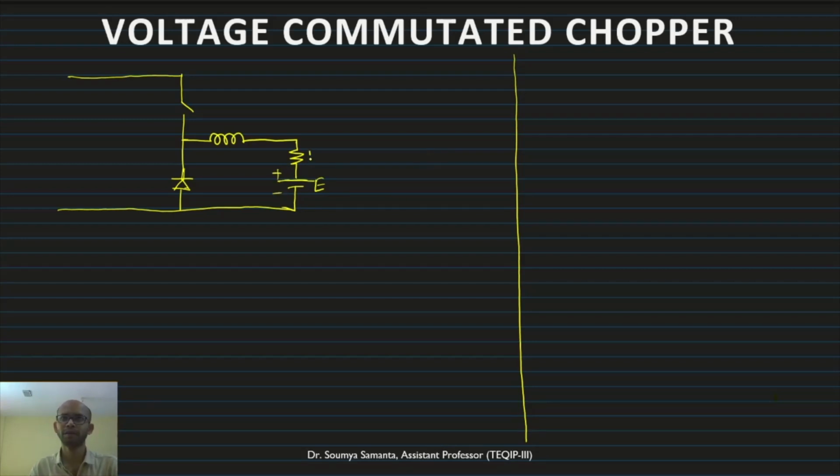This is the back EMF. This is R. This is L, and this is the boost converter. We will supply a source, say Vs. Sorry, this is the source voltage plus.